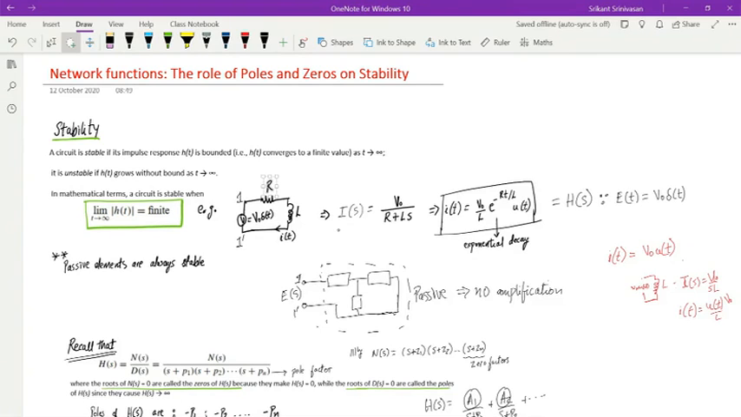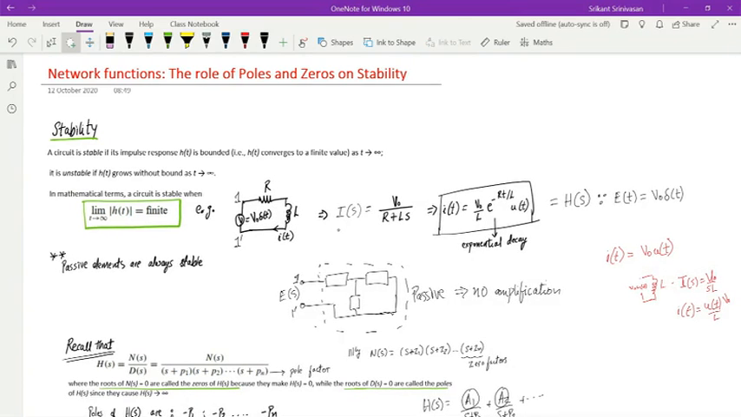But if it were a pure inductor, which is a very ideal case, then there would be no dissipation of energy. And in that case, you can see that the impulse response is V naught into U of t. And U of t means it's a constant value. So this is also bounded, right?